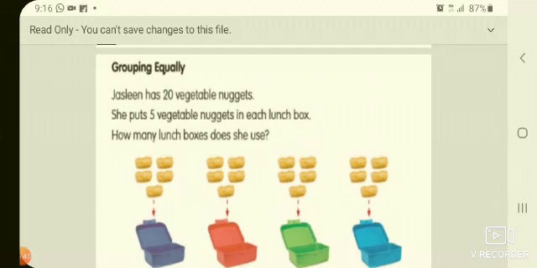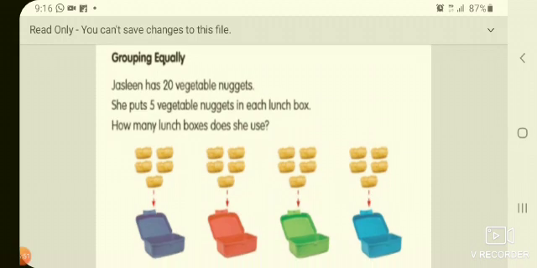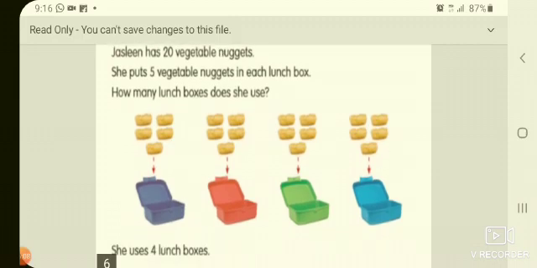Next, grouping equally. Jaslyn has 20 vegetable nuggets. Okay, she puts 5 vegetable nuggets in each lunch box. How many lunch boxes does she use? So that means 20. You have to draw 20 lines. Okay, and 5 into one group. How many boxes are there?